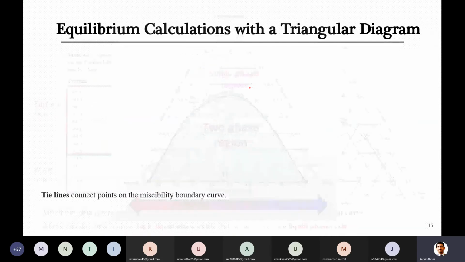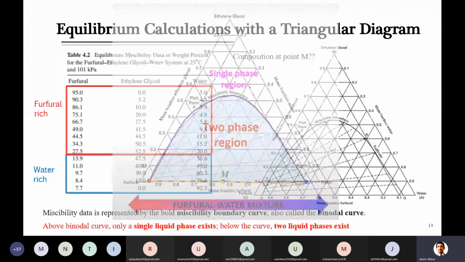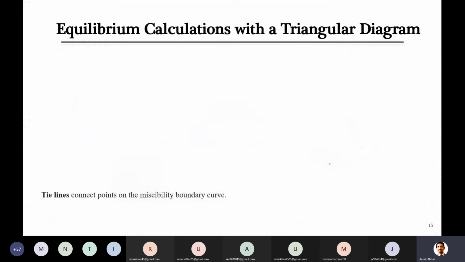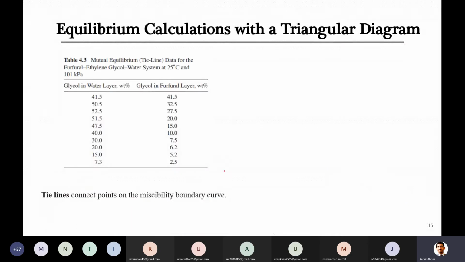Something else you have also seen here, there were dotted lines which they mentioned as tie lines. How are they drawn? To draw these tie lines, we also have data from experimentation. For example, for this specific diagram, tie line data is given here. It is mutual equilibrium tie line data for the solvent glycol water system at given temperature and pressure.